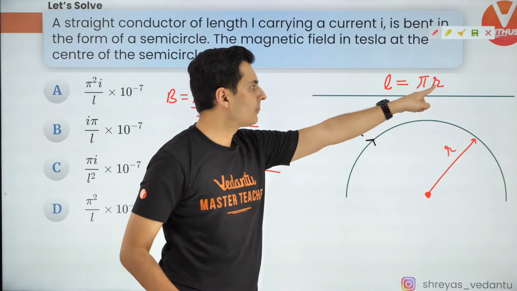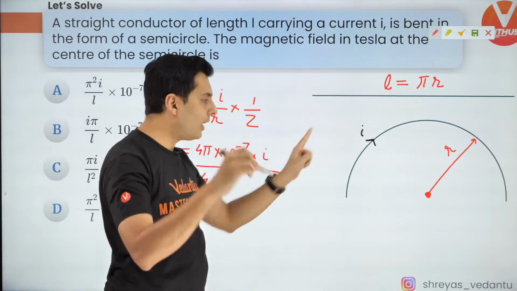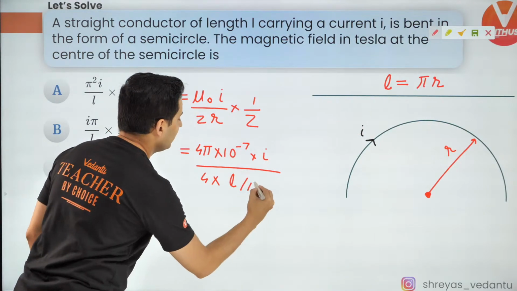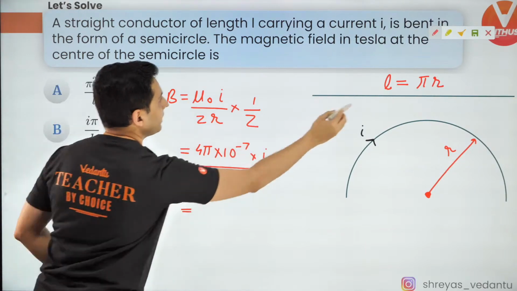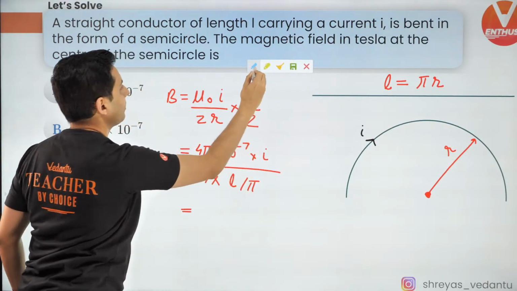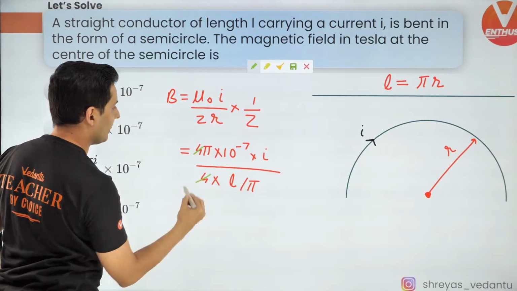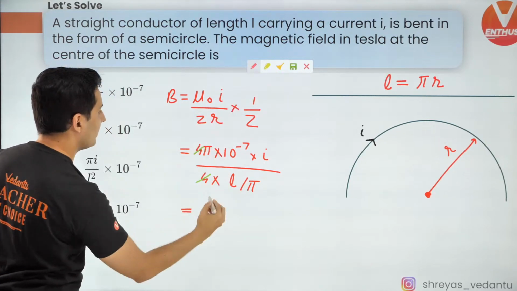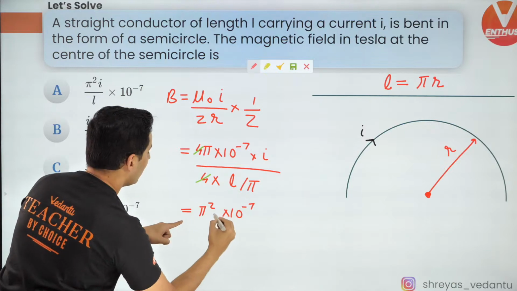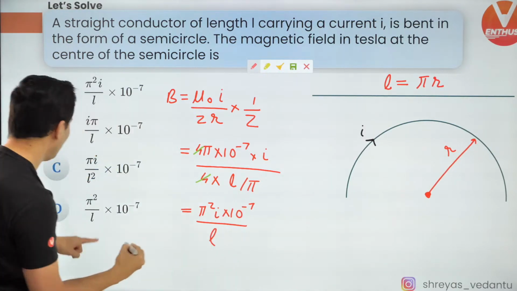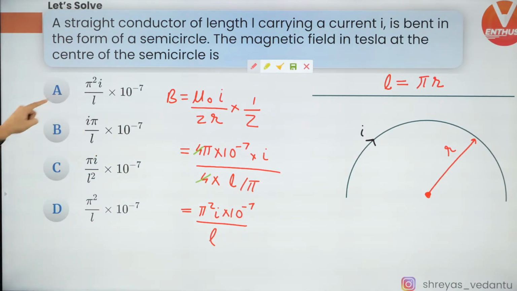Radius from here. What is the radius? Length divided by pi. 4 goes away. I hope you see that over here very clearly. So 4 and 4 have gone, and the only thing left is pi square into 10 to the power minus 7, and obviously I is also there, divided by L, and that should be this option A.